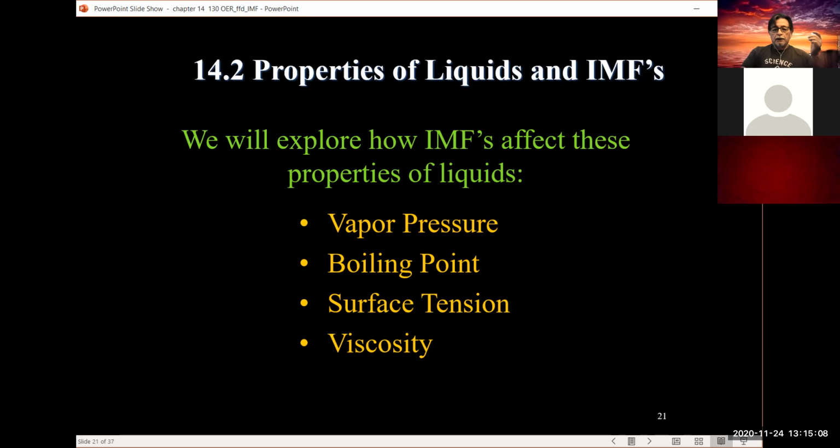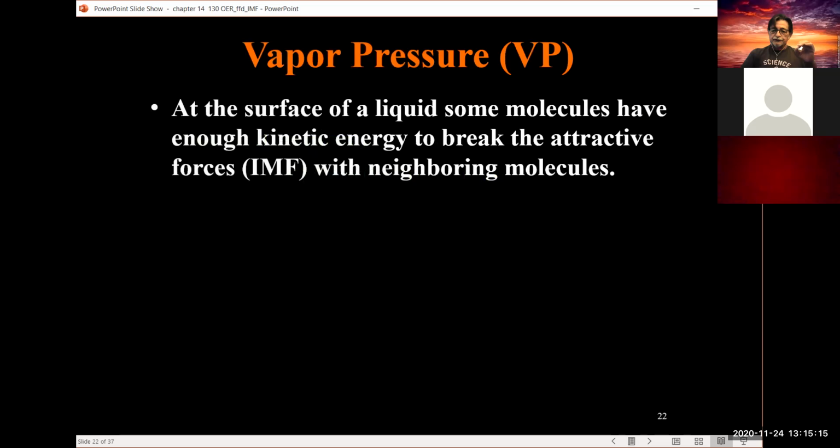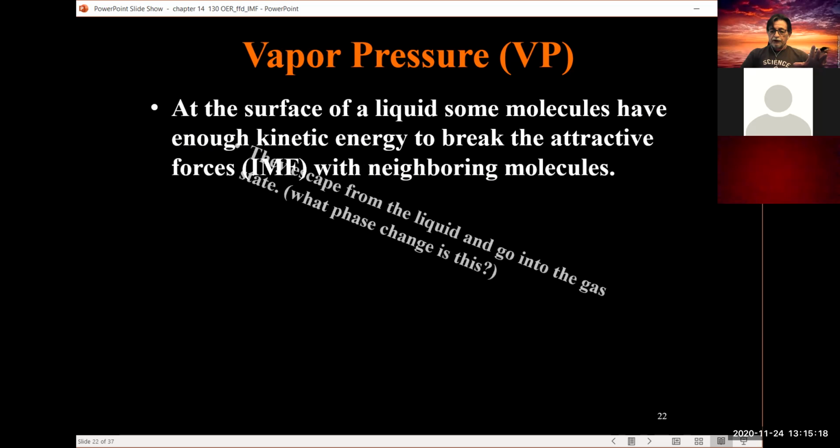Okay. All right. Where are we at? So we're going to be looking at those four particular interactions. I mentioned vapor pressure.